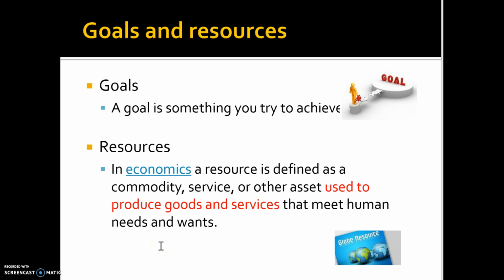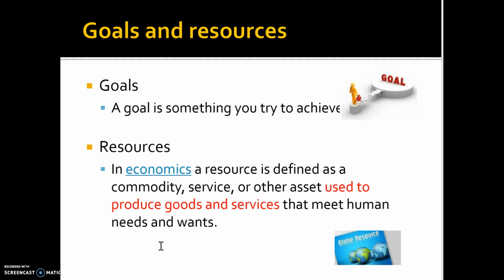First of all, you need to understand every firm has a goal that you want to achieve. And to achieve those goals, you need resources to help you to get to the destination. For example, as a person, if you want to be a scientist, your goal is to be a scientist, what are you going to do, right?